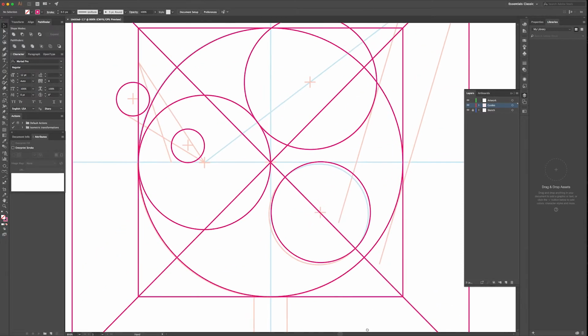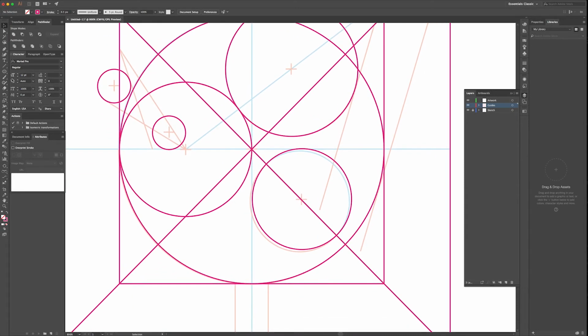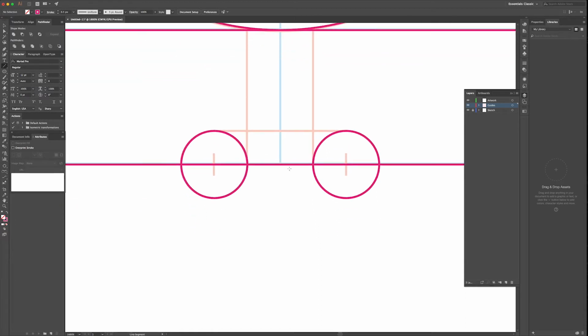Okay. Now that we're done with the circles, we'll be using the lines. So for lines, what I like to do is I select both the circles because I'm looking for this transformation box to act as a guide to show me the tangent line.